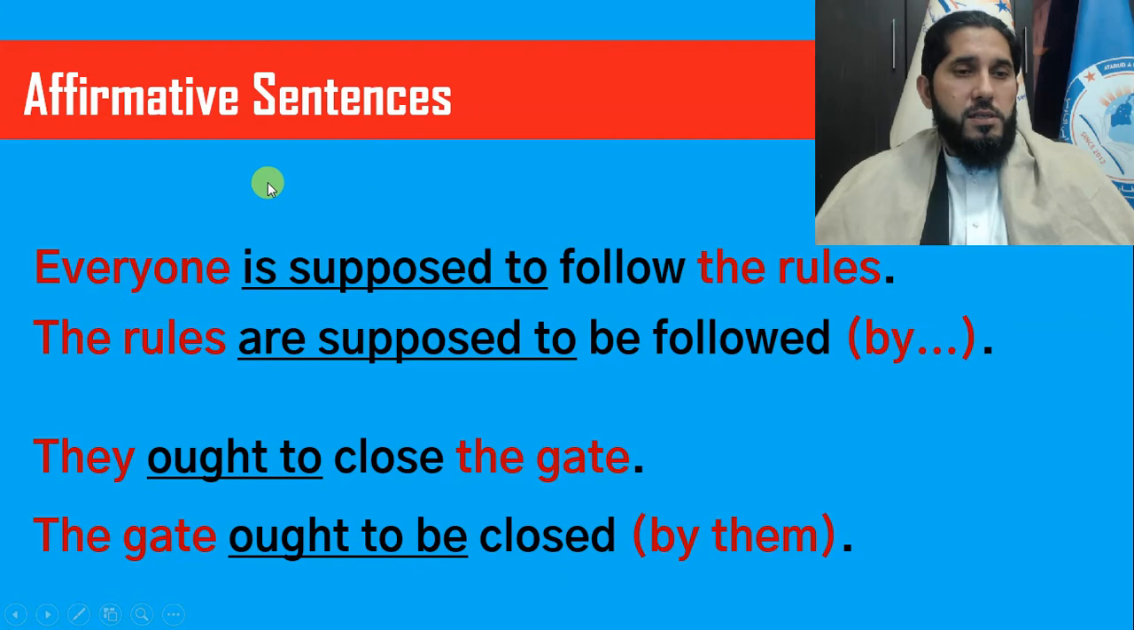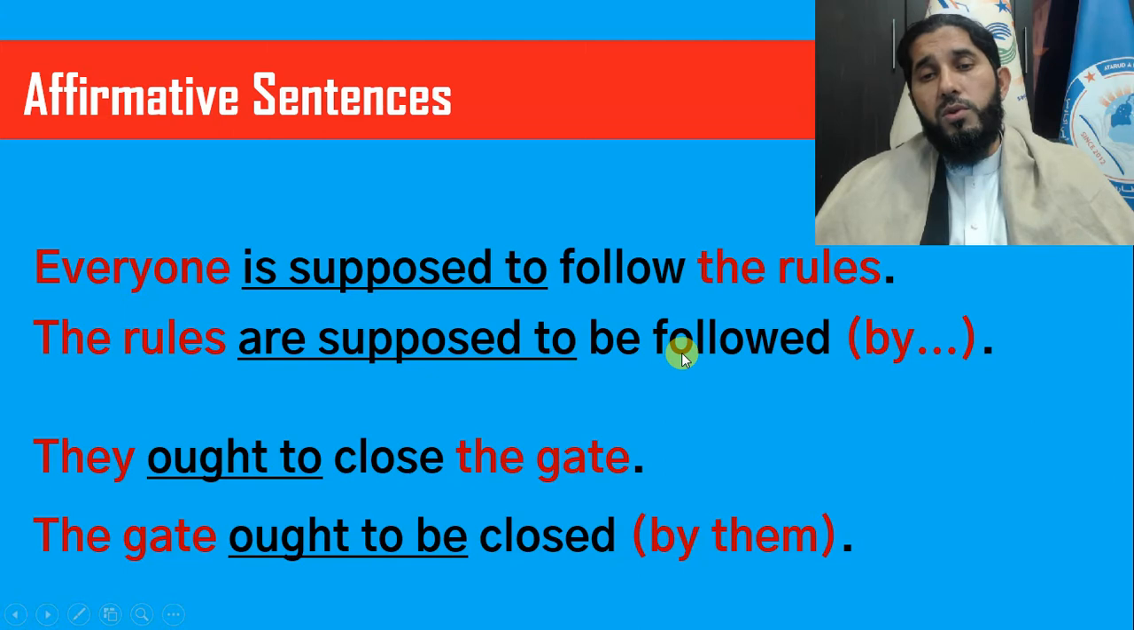Affirmative sentences. Everyone is supposed to follow the rules. The rules are supposed to be followed by everyone. The by phrase is sometimes not necessary, especially if the subject of your active sentence is not a specific person. You don't need the by phrase, it's not necessary.